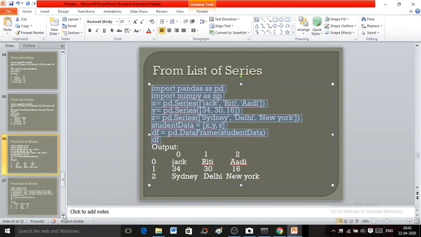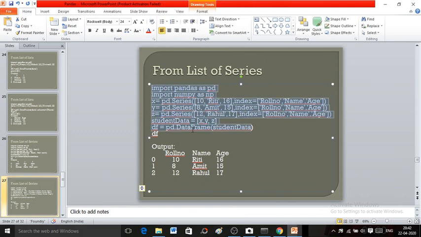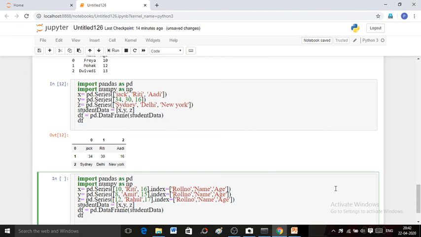Let us move on to the next example of list of series. This is the same example as given above, just a simple change.